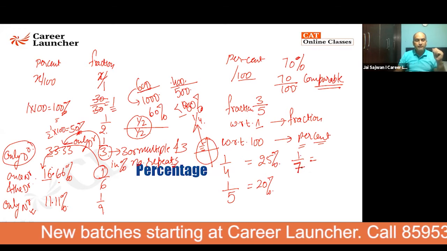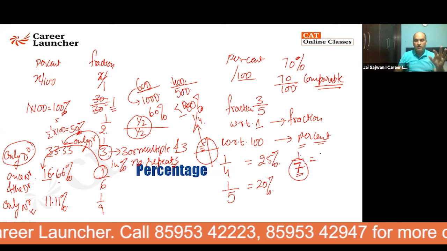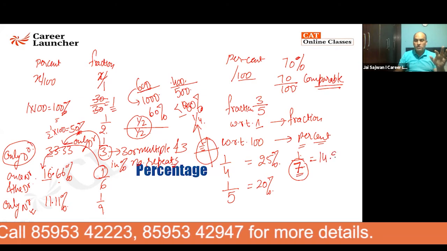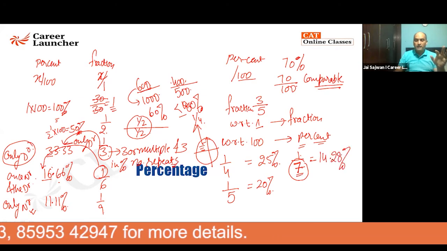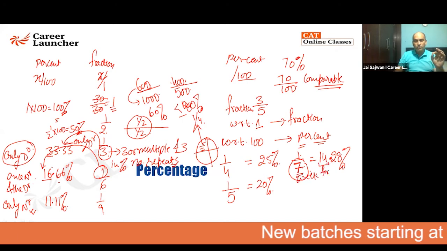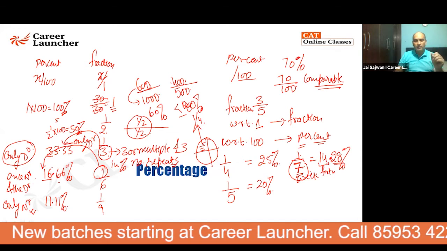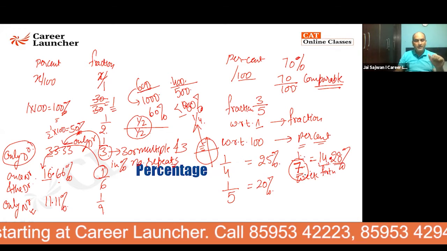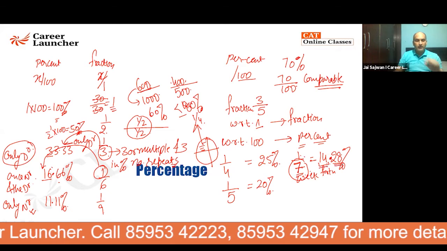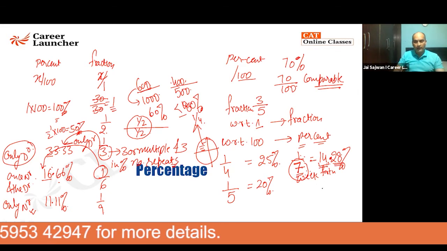So 1 by 7, I'll say what is double of 7? The way to remember it, what is double of 7? I'll say 14. What is double of 14? It is 28. I'll say it is 1 by 7 is 14. 14 ka double is 28. So it is like 7 days ka week hota hai, 14 days ka fortnight hota hai, and the month is just double of it. A full moon month will be coming out to be at 28. So it is 1 by 7 week, fortnight, and a month. This is how you can remember it. 7 ka double is 14, 14 ka double is 28.